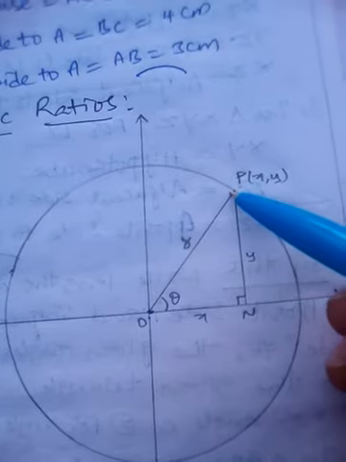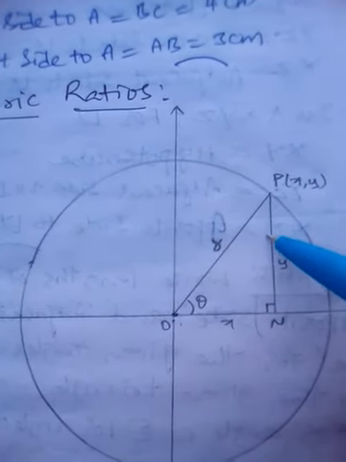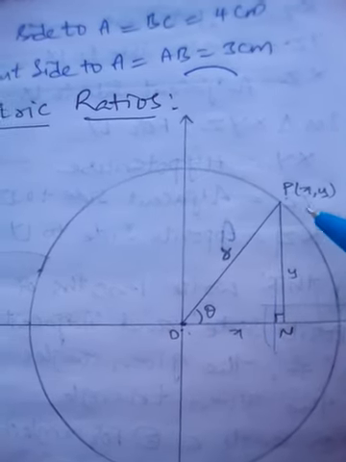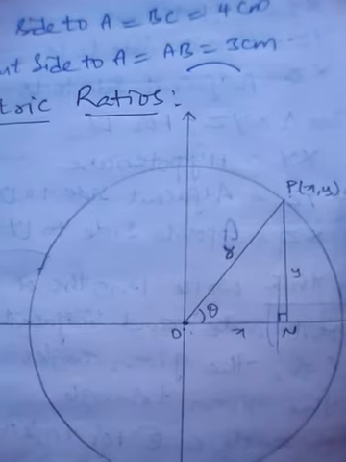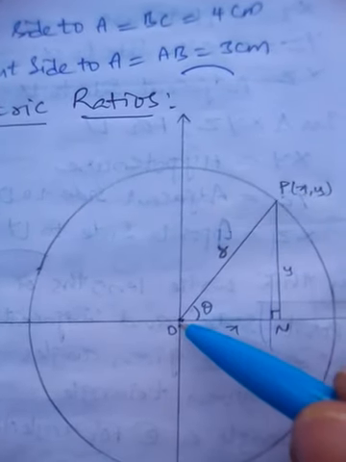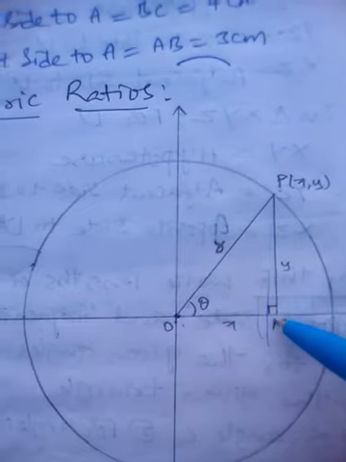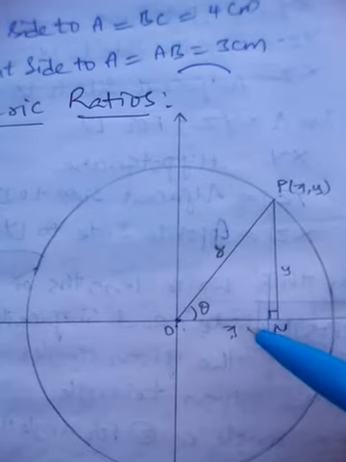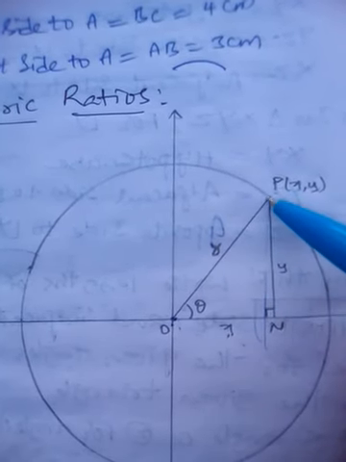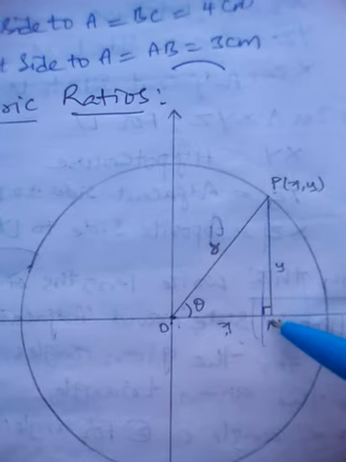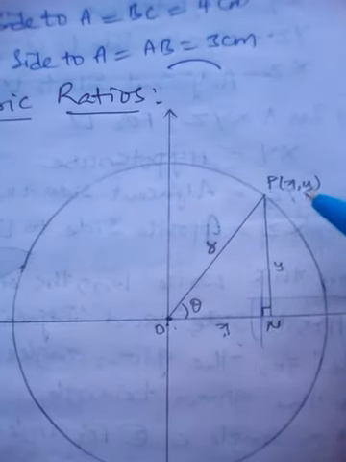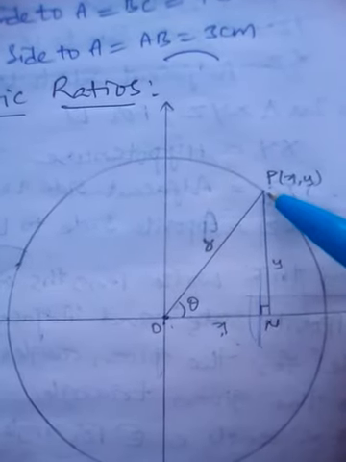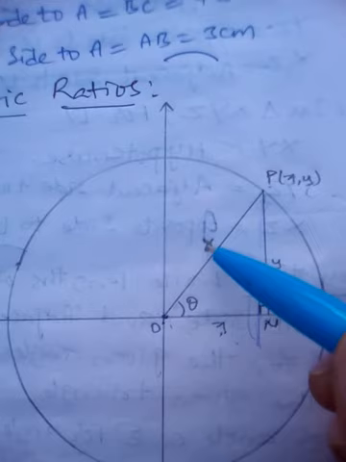Now from the point on the circle I am dropping a perpendicular, PN, and we know very well how these coordinates are formed. This x coordinate is the distance from O to N, so ON becomes x. Similarly, the perpendicular distance from the point to the x-axis indicates the y value, so this becomes y, and this is the radius of the circle we took, that is r.